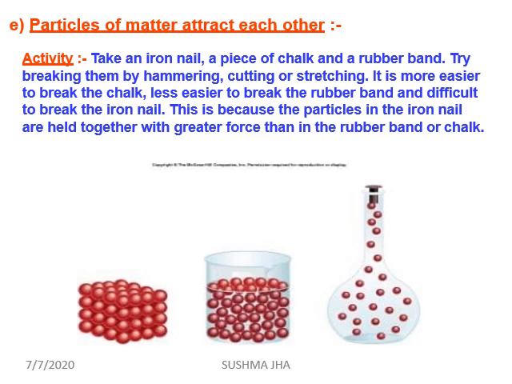The particles of matter attract each other. You can see this by one activity: take an iron nail, a piece of chalk and a rubber band. Try breaking them by hammering, cutting or stretching. It is easier to break the chalk, less easy to break the rubber band, and difficult to break the iron nail. This is because the particles in the iron nail are held together with greater force than in rubber and chalk.